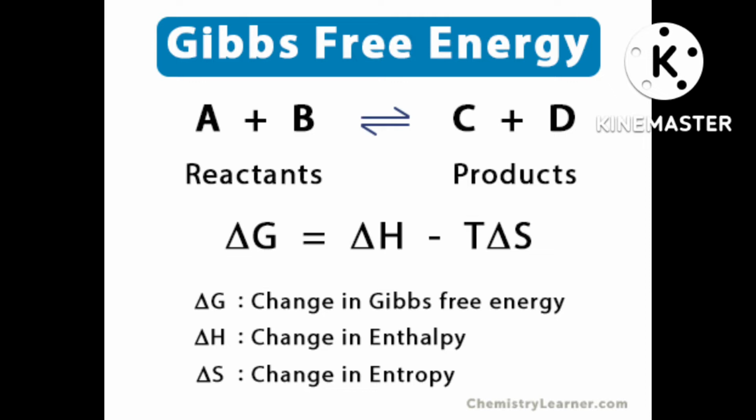I am reminding you about entropy: entropy is the measure of disorderliness. Keep in mind a disorder, and on this concept you have to answer. A liquid crystallizes into a solid, then will entropy increase or decrease? Then think.